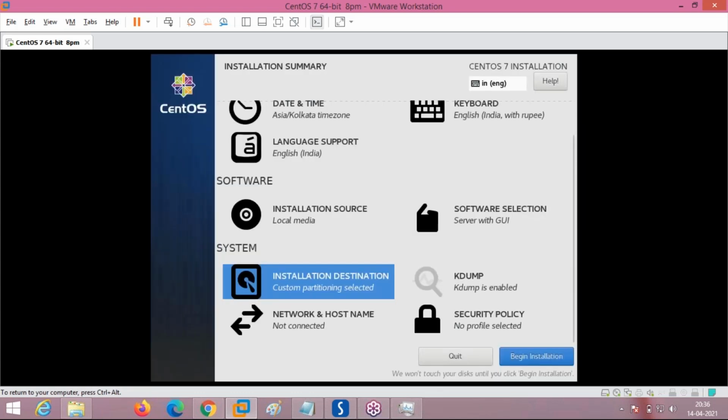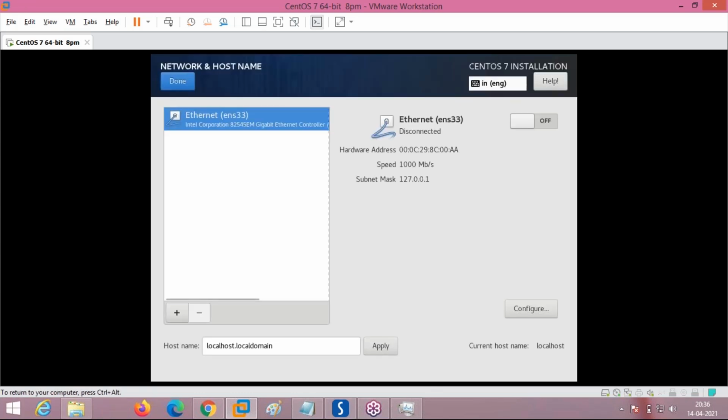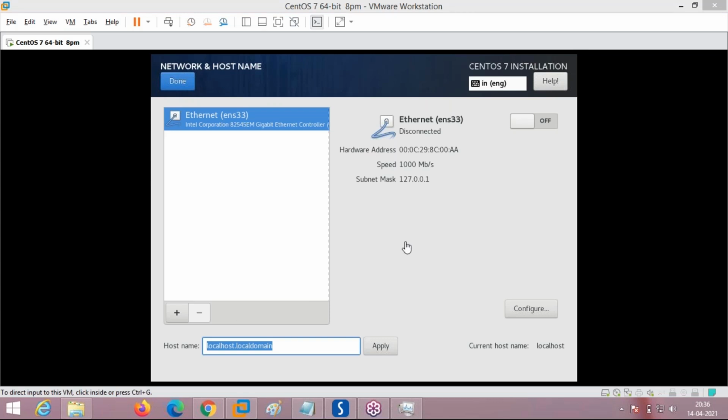Okay, accept changes. Now partitioning is also done, and here, see, next will come network and host name. Okay, I'm not changing this content. If you want to give the host name to this computer, what is the meaning of host name? A unique name given to this computer. See, though I am a physical body, my name is Rajesh. Same way Dilip. The physical body is the operating system and the name is just like a tag to it. Similarly, this operating system after installation also we have to give a host name. What is the meaning of host name? Just a tag to the operating system, just to uniquely identify it.